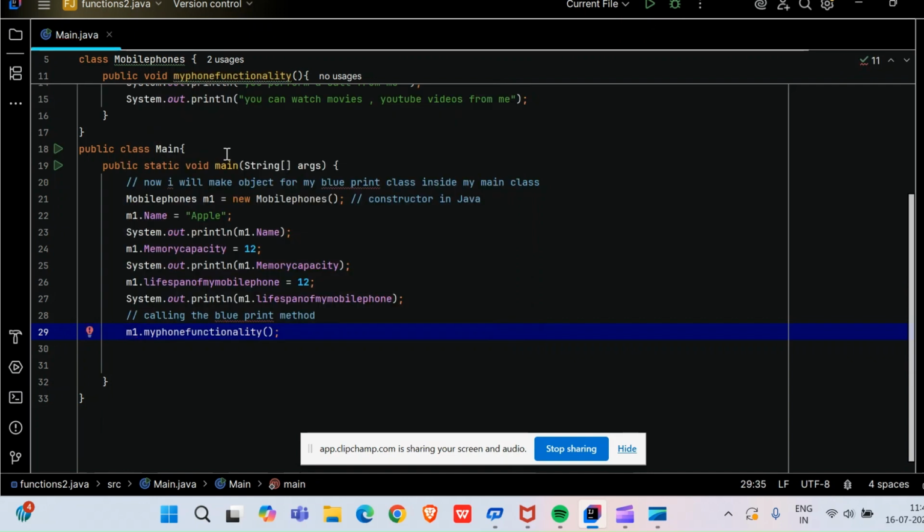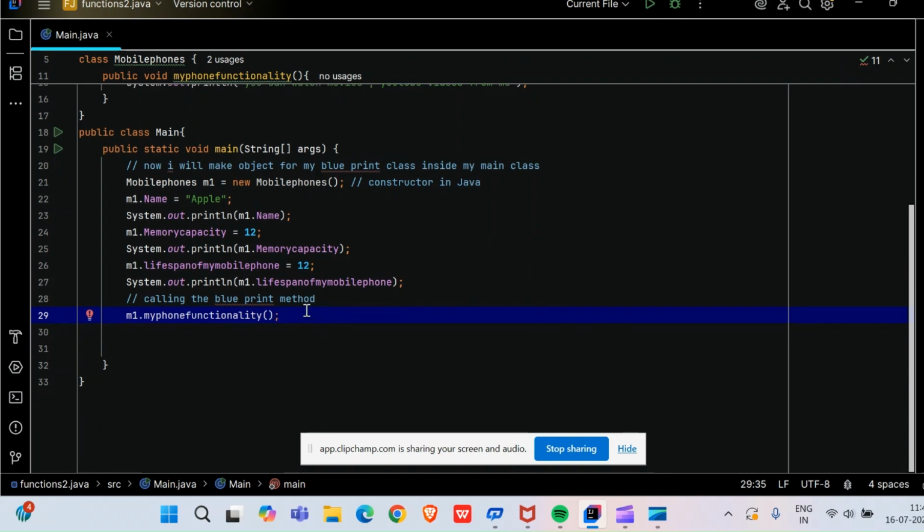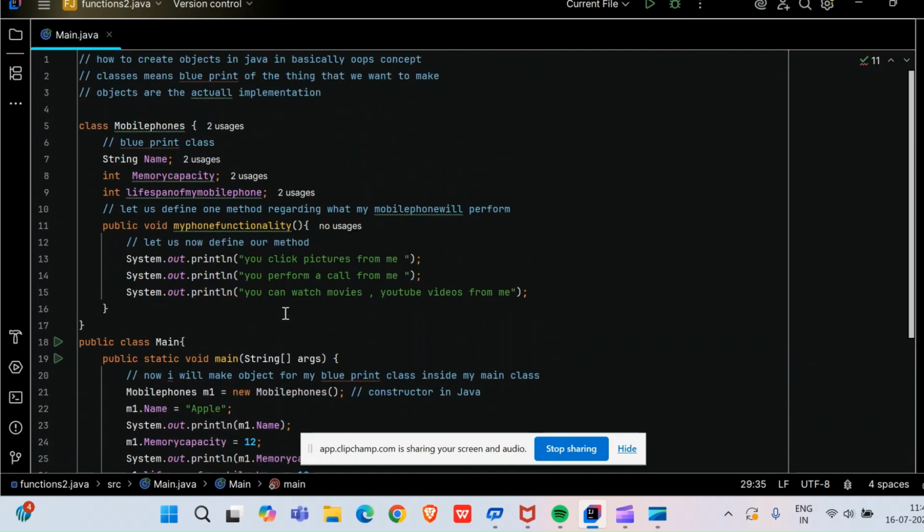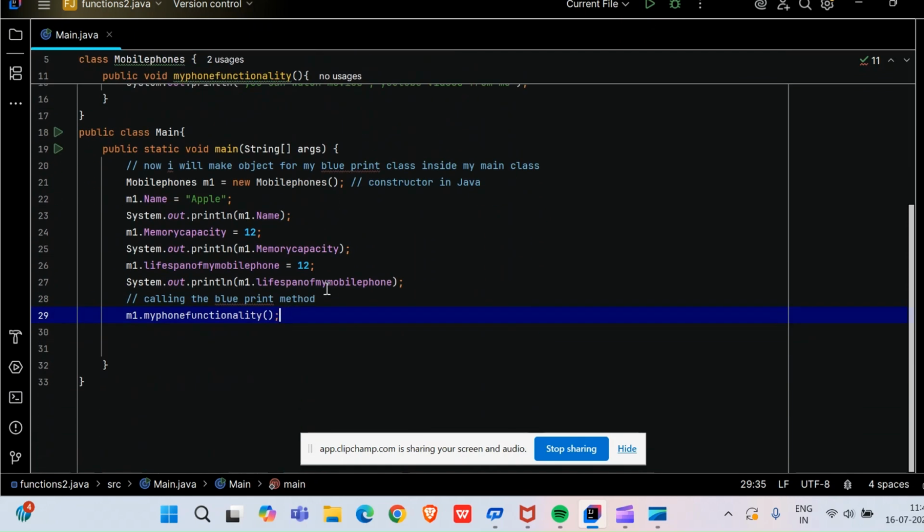Simple, right? And no need to print this, because this is method calling. Once you call the method, it will automatically run. No need to print and show. Because those are just variables, that's why I have given print there. But this is a method, so I am not supposed to give print line here.